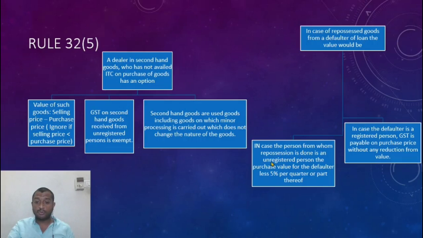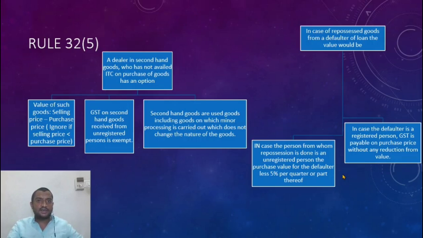In case the person from whom repossession is done is an unregistered person, the purchase value for the defaulter less 5% per quarter or part thereof. Normally, if the repossession is done from an unregistered person, I really don't care because he is unregistered, whatever value at which he purchased less 5% per quarter or part thereof. What is the value now? That is the value on which GST needs to be charged on its further sale. In case the defaulter is a registered person, GST is payable on purchase price without reduction of value.